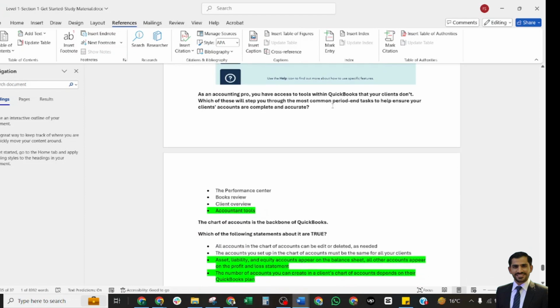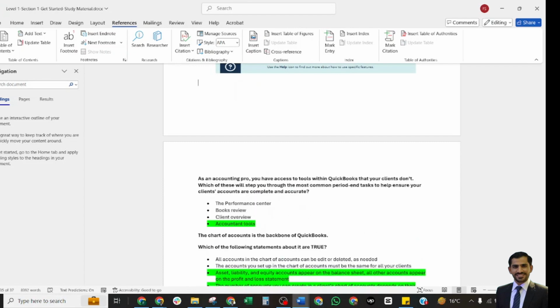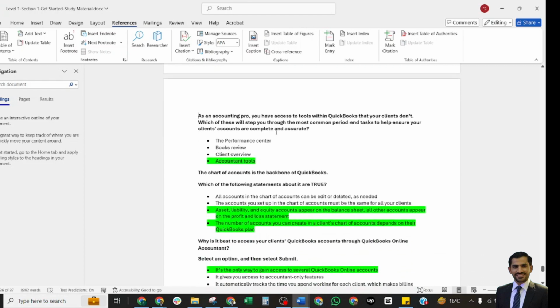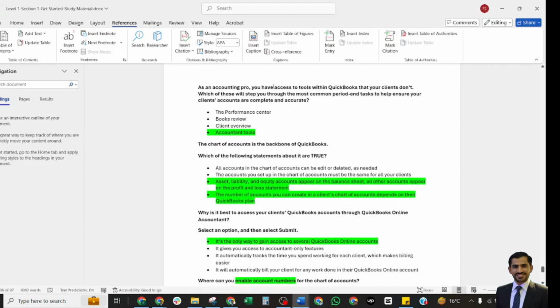Now we shall start our sample and practice questions, which are asked in your exam. These are taken from the actual exam. You can answer these questions, and the correct answers are given here. As an accounting pro, you have access to tools within QuickBooks that your clients do not have. These are the four options. The most accurate option is the accounting tools.